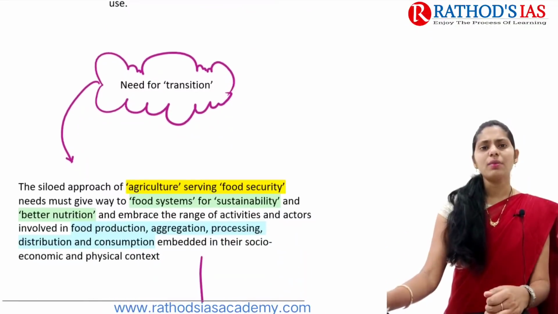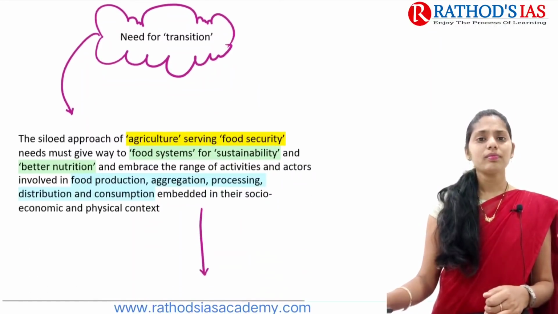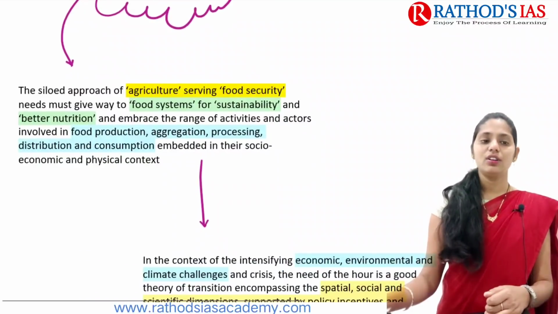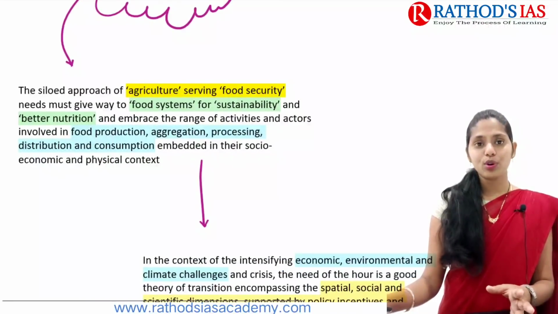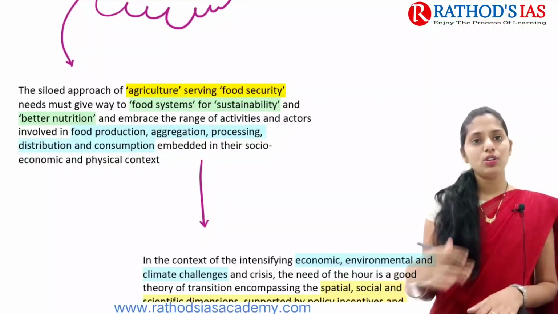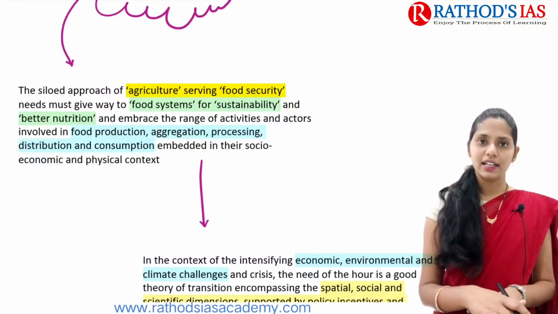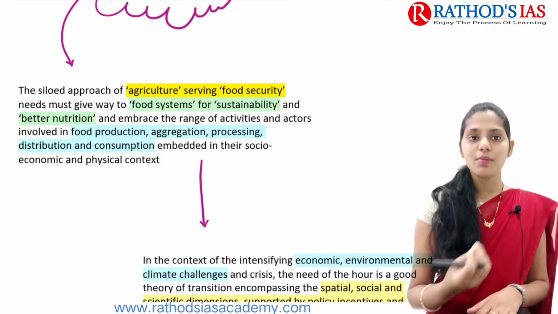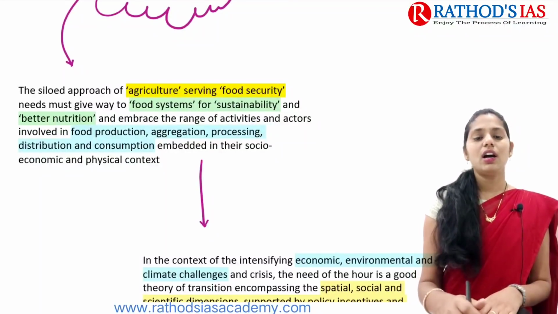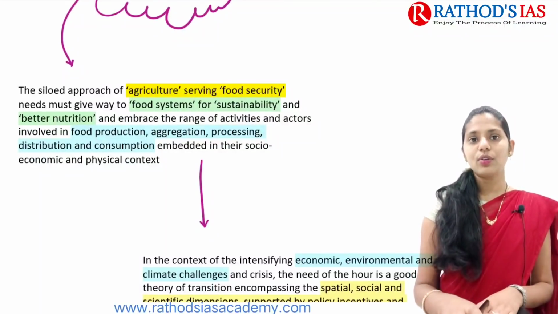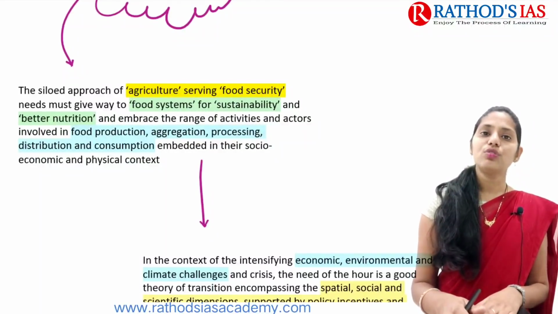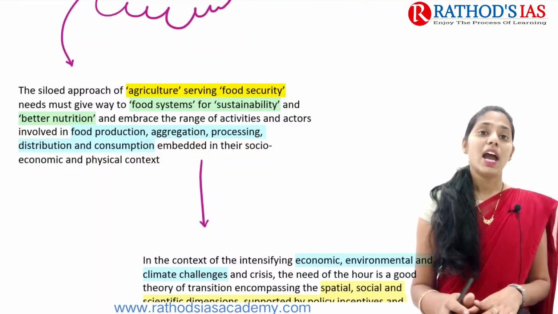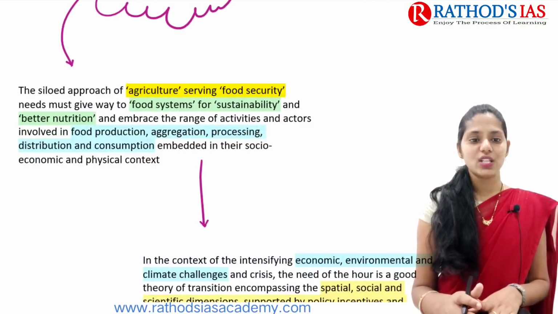So if you are talking about the need for transition, what is this need? If you are talking about the approach of agriculture, it is to provide food security in the country. So we need to ensure food security. This is one of the important aims of agriculture. Not only should we focus on food security, but even on the food system for sustainability, and we need to focus on better nutrition as well.